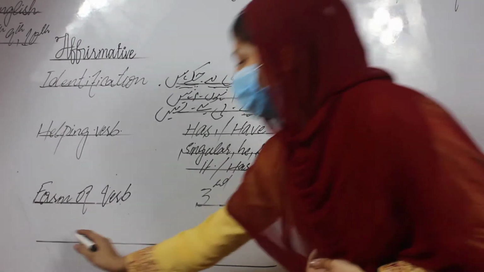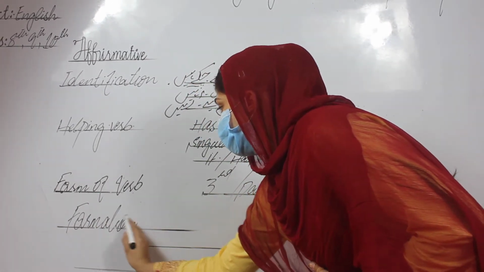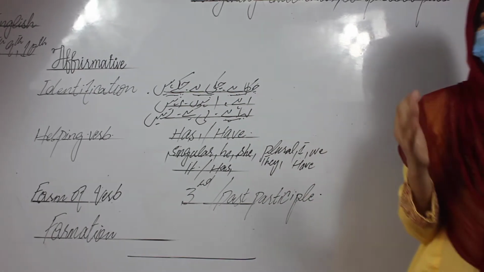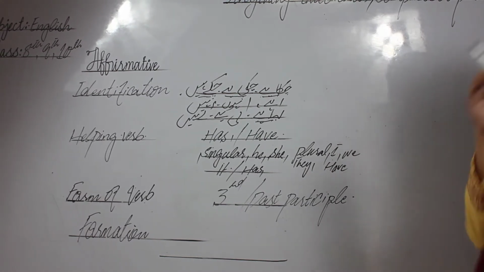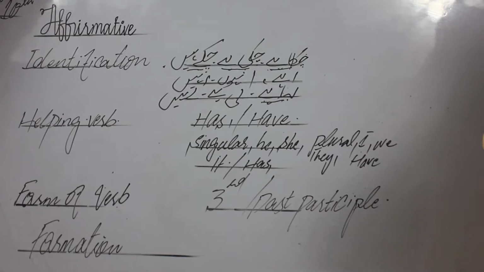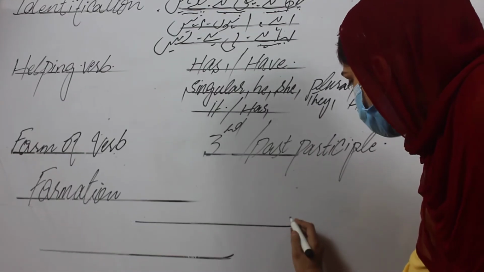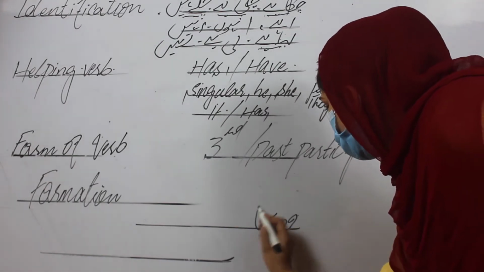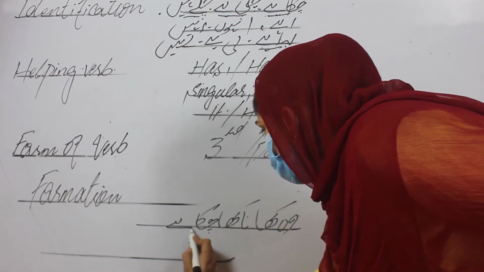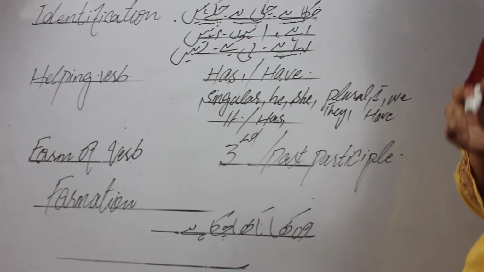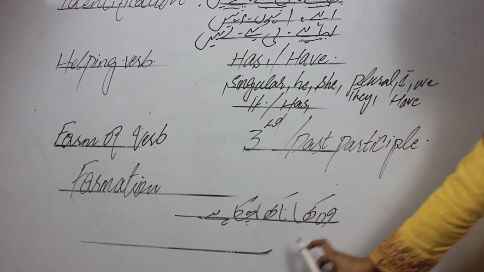Next is the formation, how we can form or create a tense. For the formation we need a statement, and I am going to write a very random example in an Urdu statement, because in the exams you have to convert the Urdu statement into English. I am going to write an Urdu statement just for example: वो खाना खा चुका है.